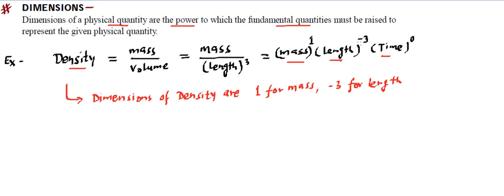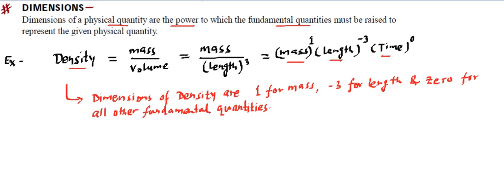So -3 is the dimension for length, 1 is the dimension for mass. And for all other fundamental physical quantities, power is 0, so 0 for all other fundamental quantities.